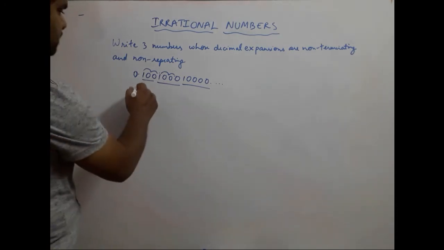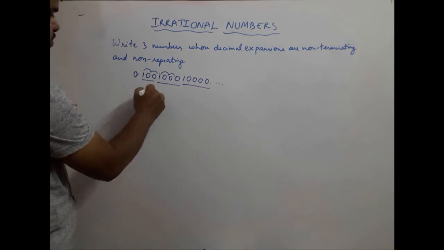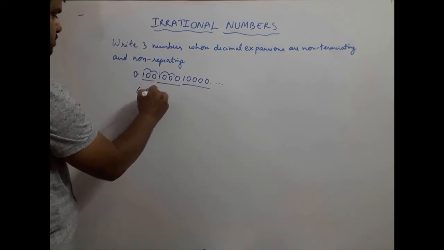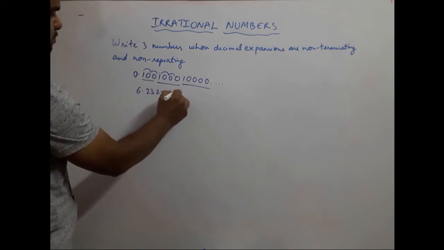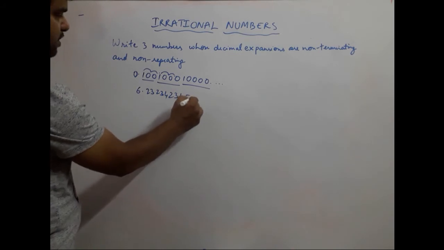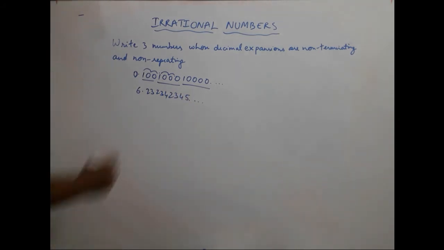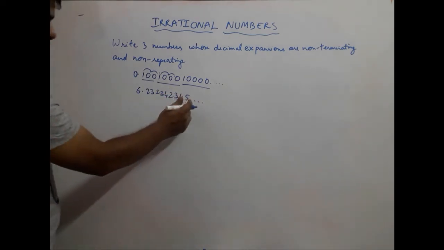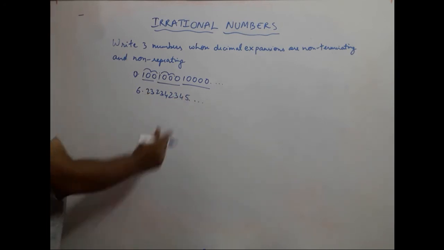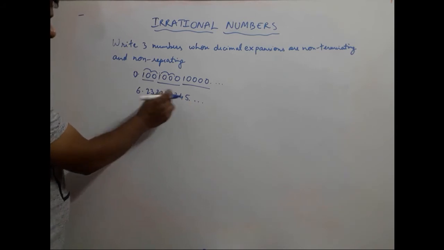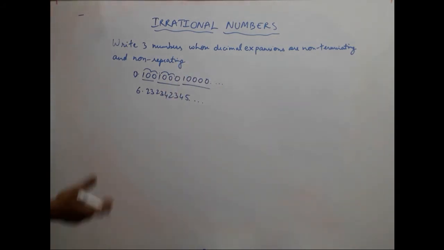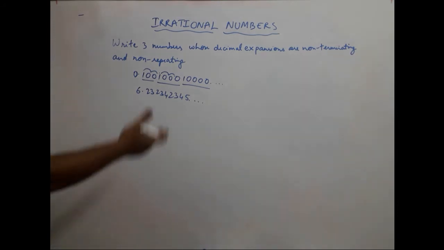Let's see if we can find another number. Let's say 6.232342345 and it continues. You just put dot dot dots and you will get something that is not terminating. Do not forget the dots, because without the dots it will look like it is terminating, and once it terminates, then a repetition does not matter.